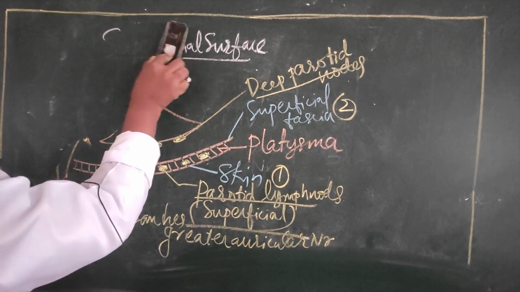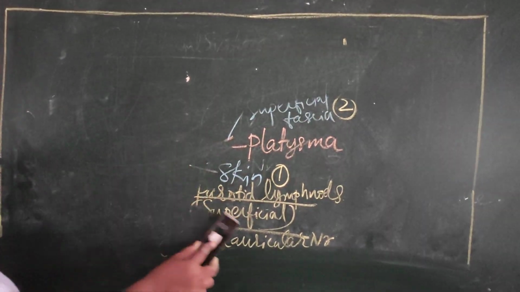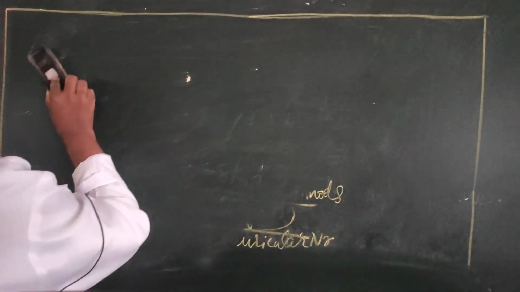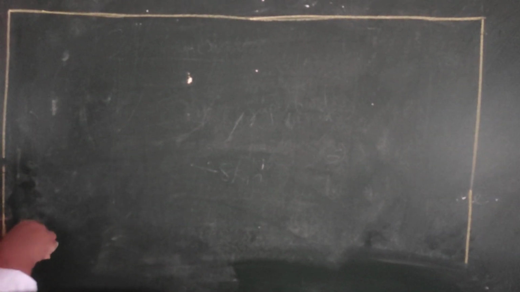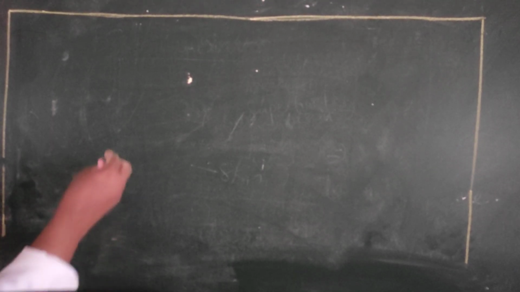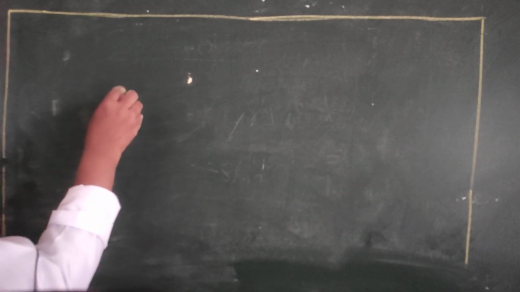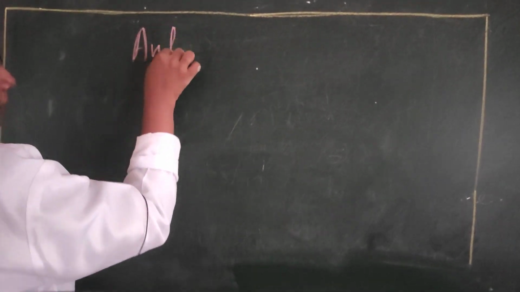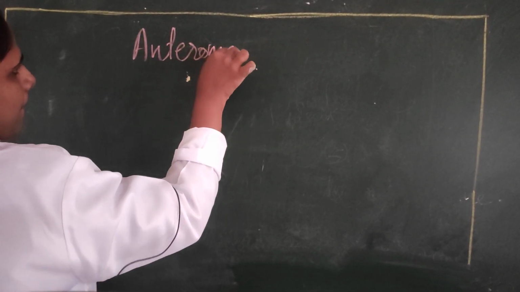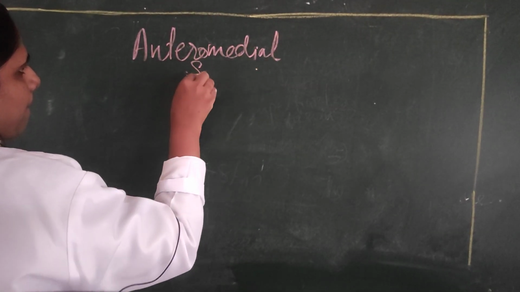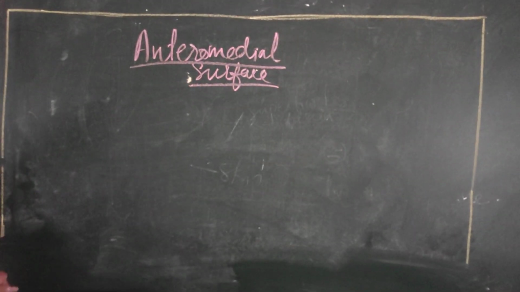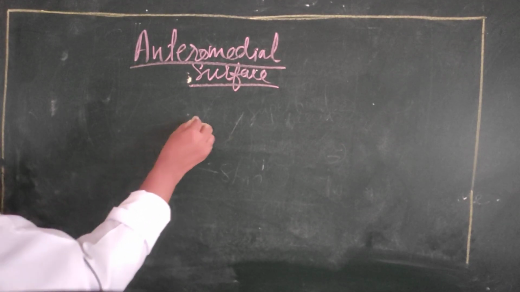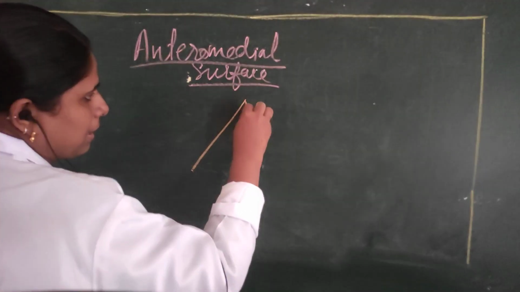Next is about the relations of the surfaces. First is the anteromedial surface. You can see this is the parotid gland.